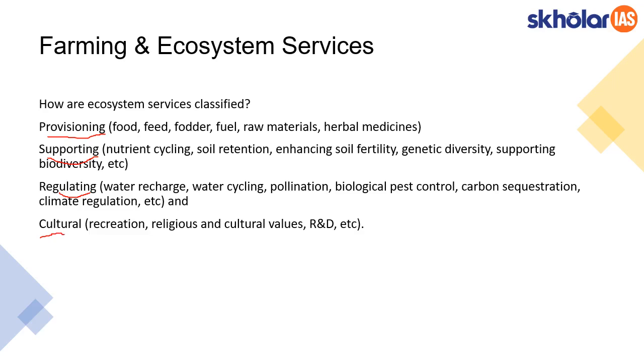So this deals with activities like recreational activities, religious activities, tourism, etc. You have to remember that a potential prelims question can be asked out of this information. You can expect some of these examples being given and asked under what type of ecosystem service they would come. So make sure to remember these things.